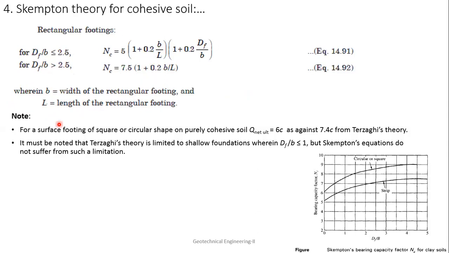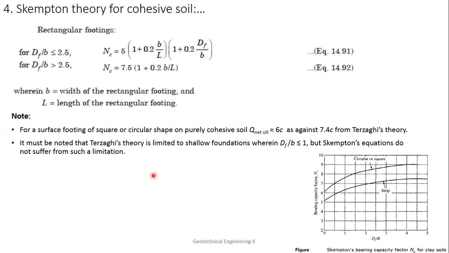Something to be noted is that for a surface footing of square or circular shape on purely cohesive soil, q net ultimate will be 6c according to Skempton's theory, compared to 7.4c from Terzaghi's theory. So Terzaghi's value is higher than Skempton's. Terzaghi's theory is limited to shallow foundations when Df/B is less than or equal to 1.